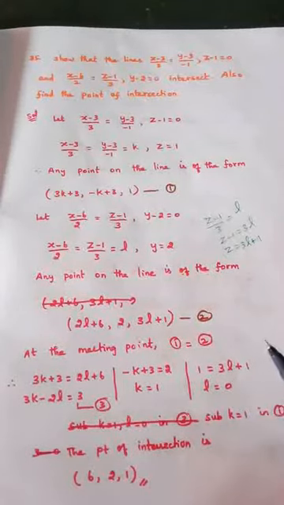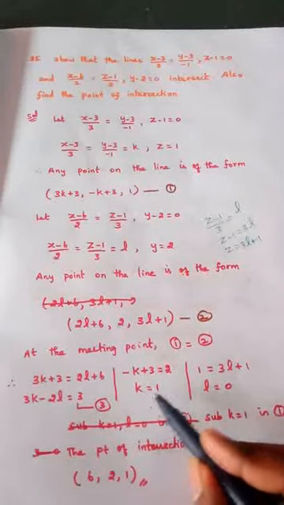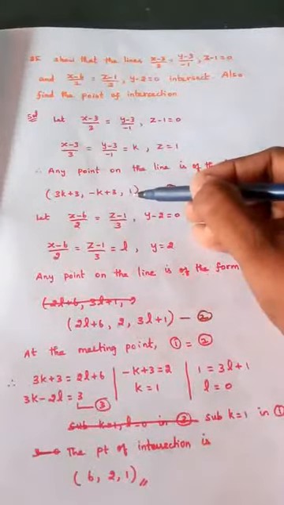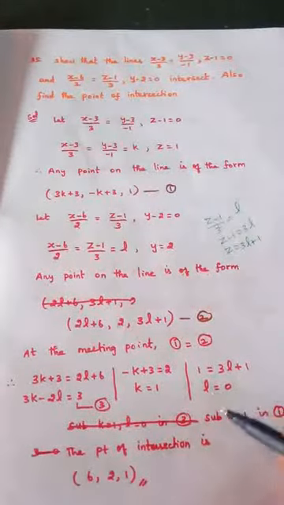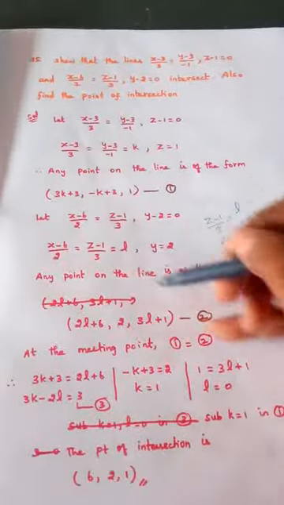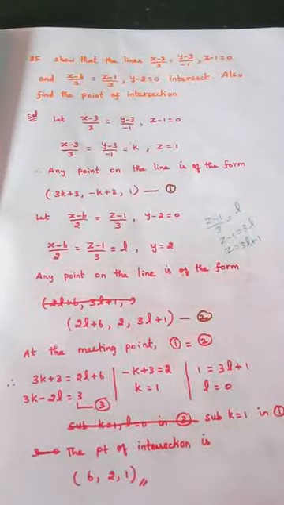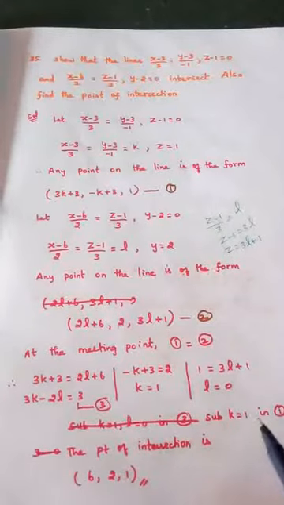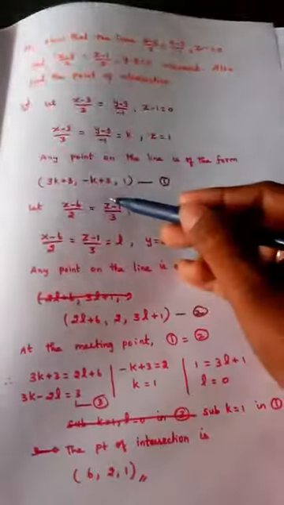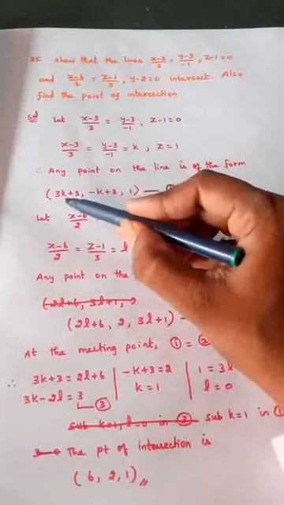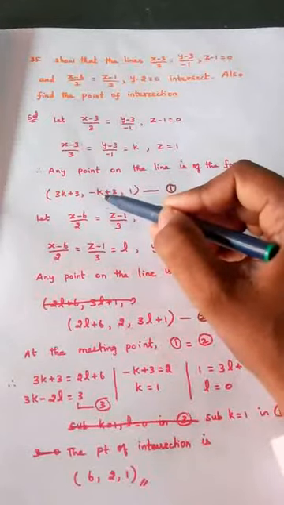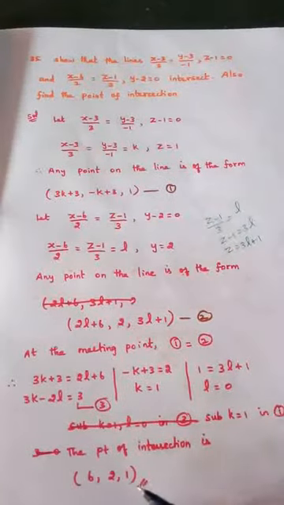We need what? The point of intersection. So either substitute K is equal to 1 in this and get the point of intersection, or substitute L is equal to 0 in the second equation and get the point of intersection. But what I am doing is substituting K is equal to 1 in the first equation. So if I put 1, what happens? 3 plus 3, 6. 1 here, 2, 1. So (6, 2, 1) is nothing but the point of intersection.